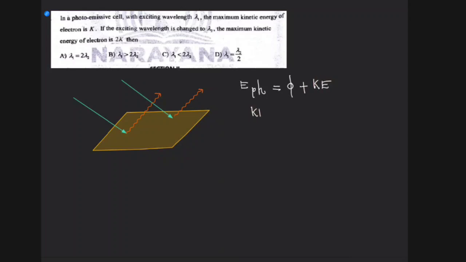Therefore, the kinetic energy K is equal to the energy of the photon, which can be written as hc by λ, minus the work function φ. In the first case the kinetic energy is K, so K is equal to hc by λ1 minus φ, because the material is the same. In the second case, 2K is equal to hc by λ2 minus φ, right?